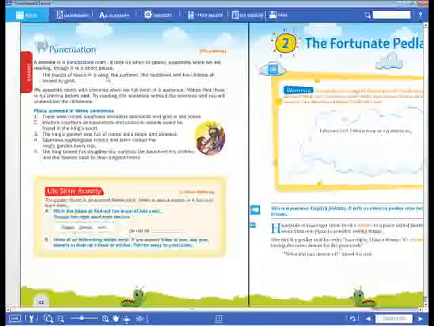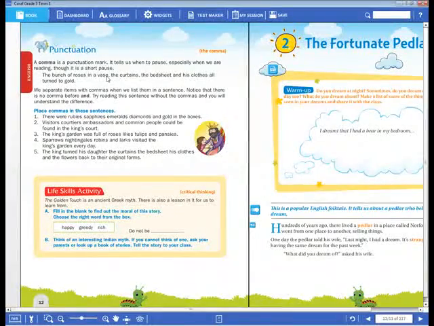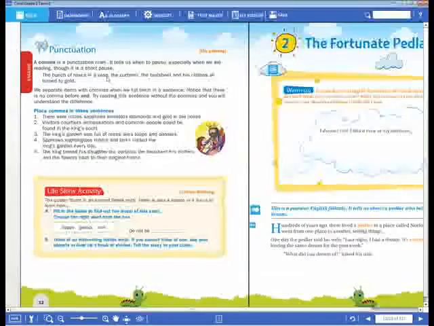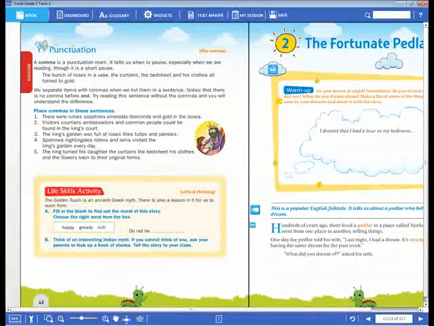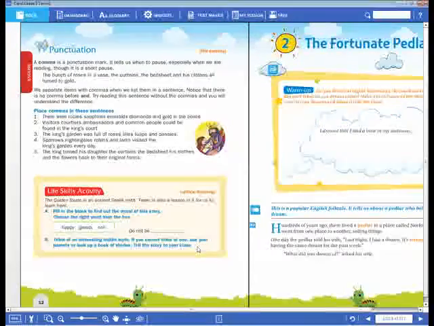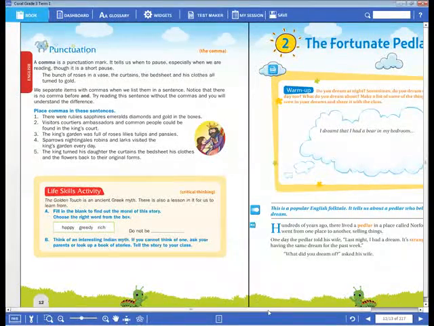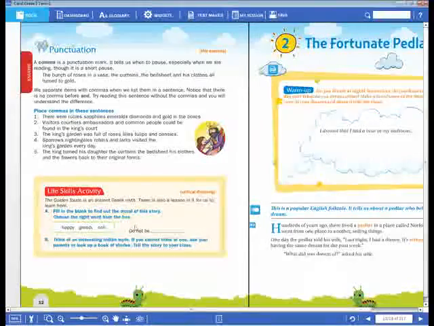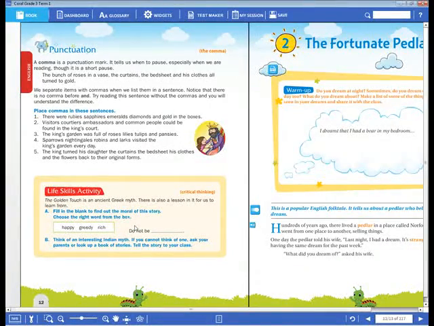Different things will be there. Okay, dear children, so when different items come in a sentence, we must use commas. This comma tells us about a pause. We have to pause for a short moment, a few seconds, not minutes, a few seconds. Okay, dear children, I hope that in your textbook you will read the whole lesson, identify where the commas are, write the sentences and read them. How do you have to read them?